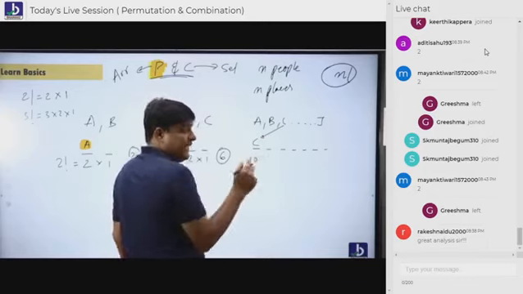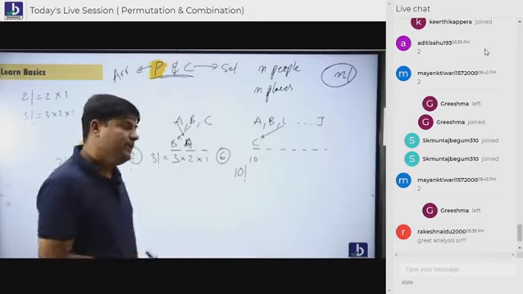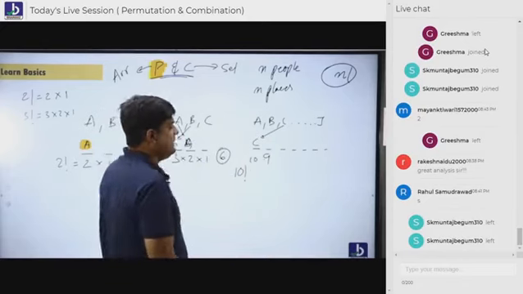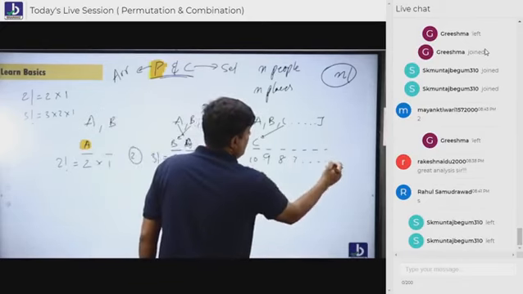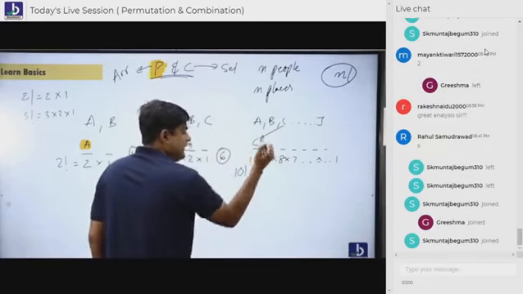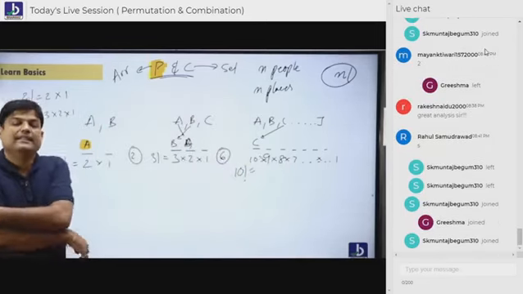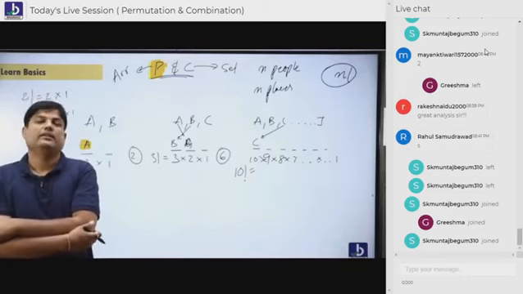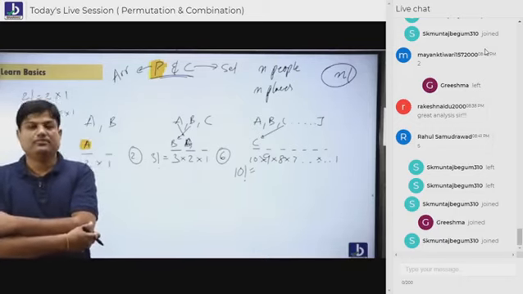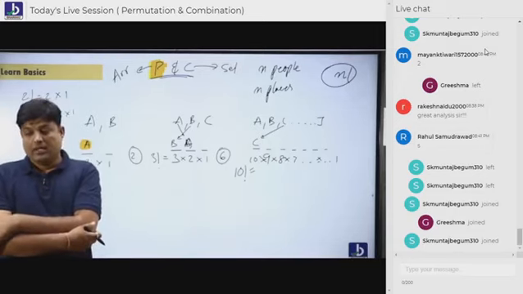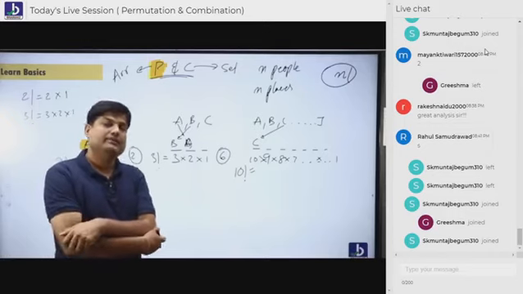Now, C has no chance once again. C already sat. Leaving C, the remaining 9 people can sit here. If 9 people are sitting here, here 8 people, here 7, so on to 1. When you multiply all these cases, that is nothing but 10 factorial. That is nothing but what, students? 10 factorial. So that is the reason people have told n places, n people, that is n factorial. Are you understanding, everybody? Yes or no?